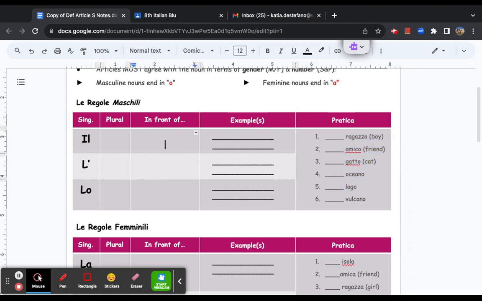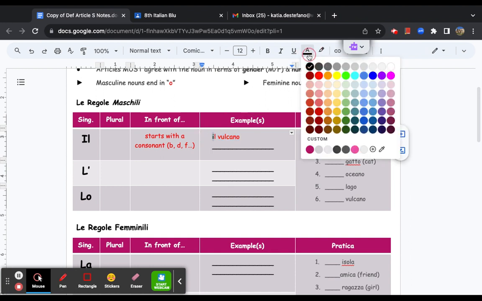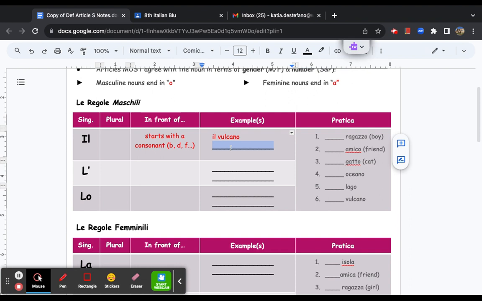All right, now here, again, I'm going to write in red, so get ready to write some stuff down. Il comes in front of any word that starts with a consonant. Okay, so here we're looking at the first letter of a word in Italian, a consonant. That's any word that starts with B, D, F, for example. Okay, for example, il vulcano, right? Vulcano starts with a consonant. Oh, first little letter there. All right. Another example might be